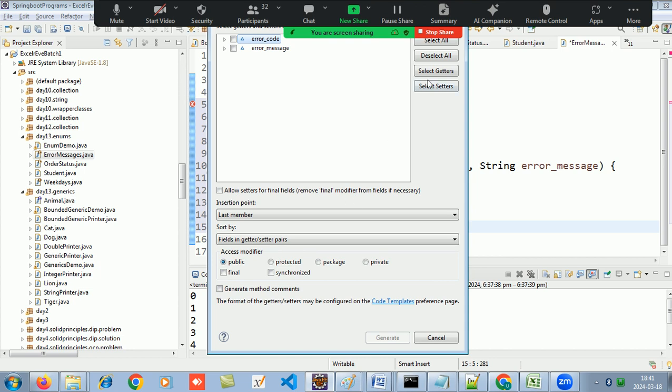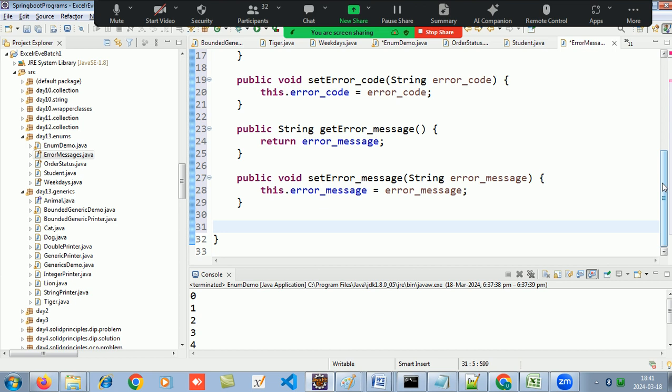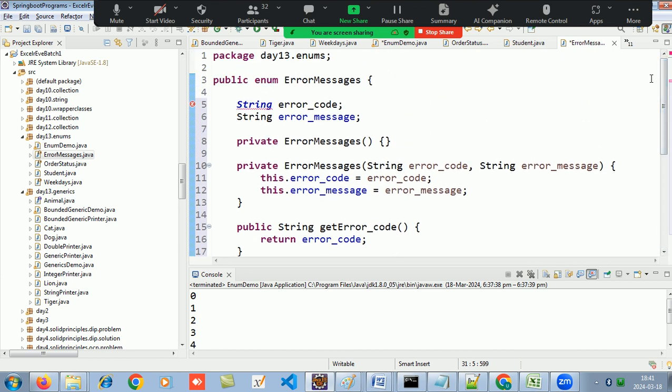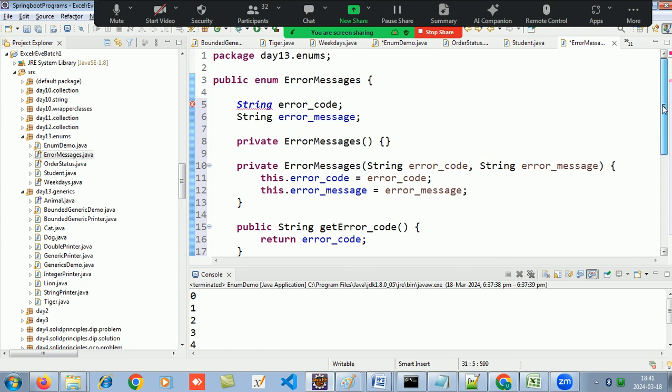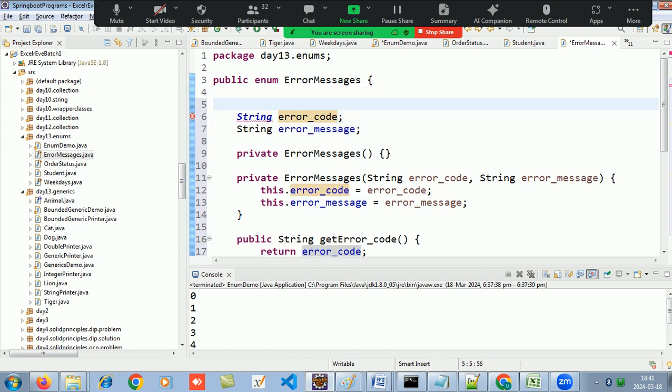Try to understand this, guys. It's very beneficial for y'all. Okay, so I have this basic. This is not looking like an enum at all. It is just looking like a class. So enum is just a specialized version of a class only with some restrictions. That's all. Now let's say I want to make two error messages that username is invalid, password is invalid. Okay, so now in my application I just have two error messages.